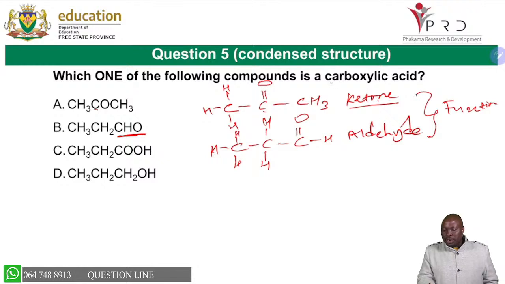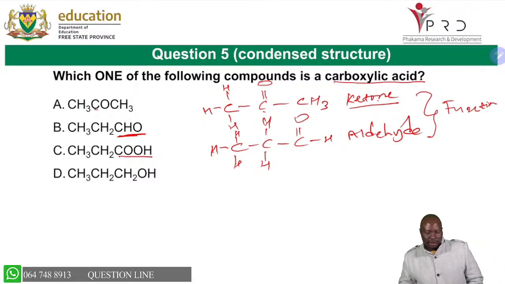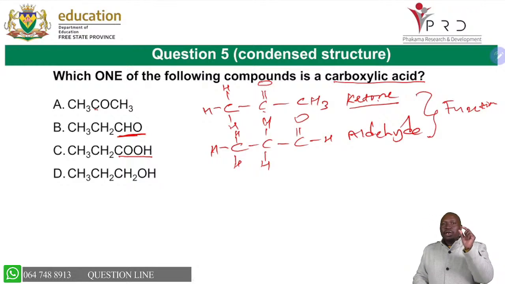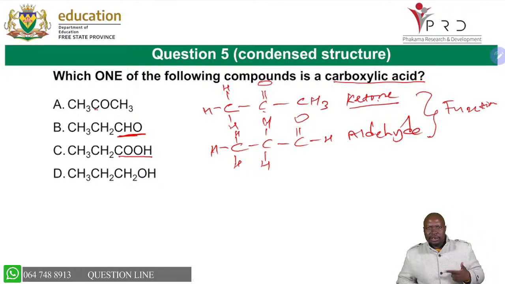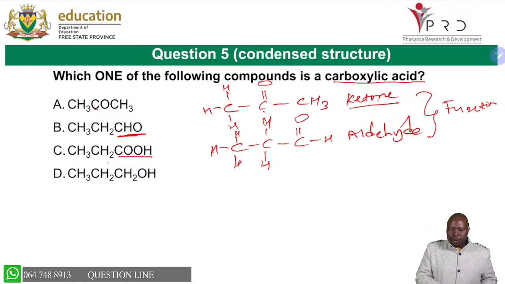Now, the question was, which one is a carboxylic acid? So you're able to see that it has the COOH, the carboxylic acid group. Remember we said we only have 2 homologous series of the 9 that we do in grade 12 that have 2 oxygens. So immediately when you see 2 oxygens, you know it's either an ester or a carboxylic acid. But for an ester, the oxygen must be surrounded by carbons. There must be carbons on both sides of the oxygen. So on this one, you are able to see that the COOH is at carbon number 1, so it's a carboxylic acid. Then you are able to know that the correct answer is C.